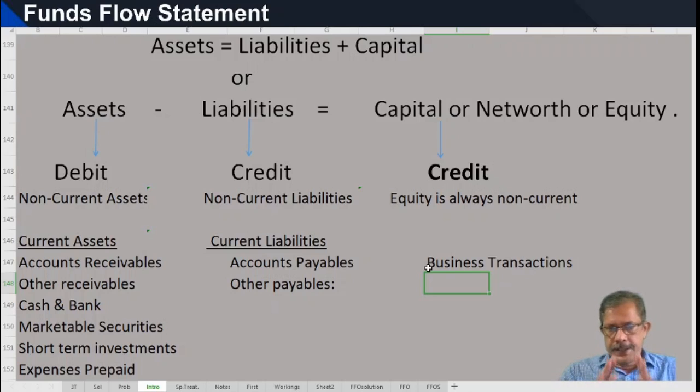And the majority of these business transactions are operating business transactions.